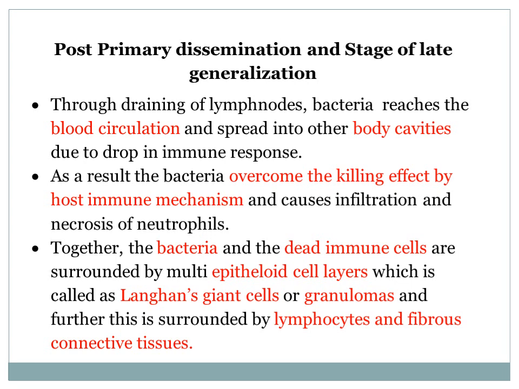It is a giant cell, a big cell with multiple nuclei at the periphery, and it forms granulomatous tissue. And further, this is surrounded by lymphocytes and fibrous connective tissue. Again, God protects this organism. It is surrounded by fibrous connective tissue. The antibiotics or bactericides cannot reach this bunker, and this is how the tubercles are protected and distribute through the body.